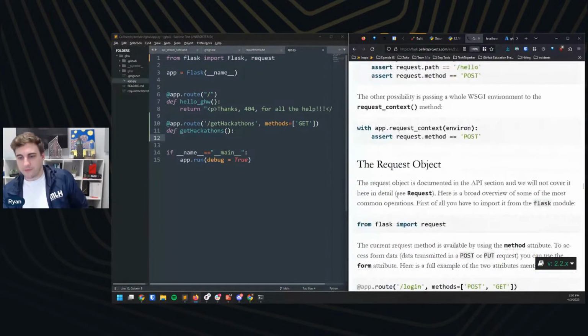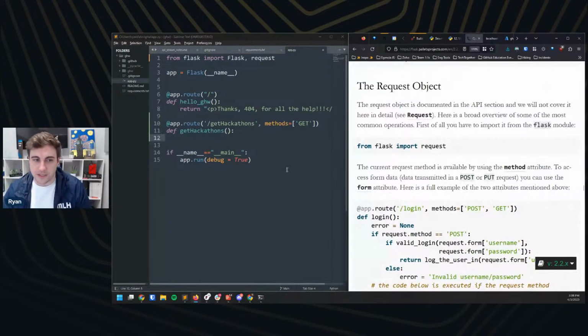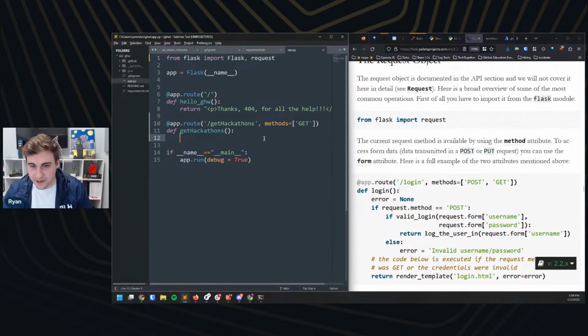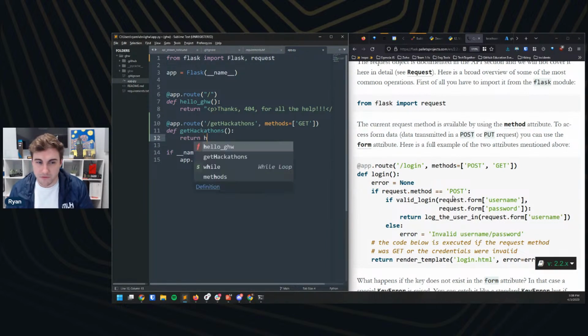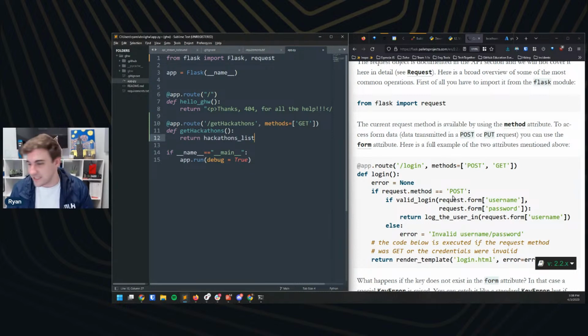And so the goal I have there is I'm really looking for an example where somebody else has already done this so I can learn from what they did. Instead here though, we'll just do our best. So when we get this request, we want to return something. And so we're going to return a variable called hackathons, which is not defined yet. So we're just going to say return hackathons list or something like that.